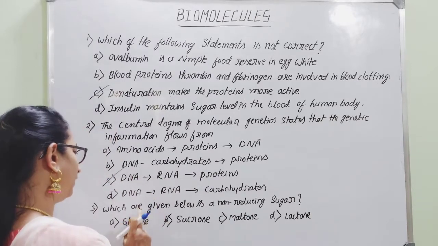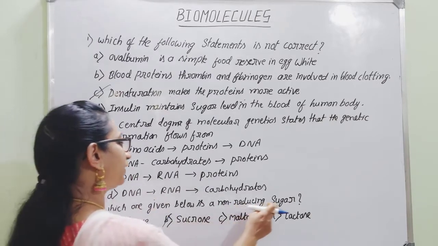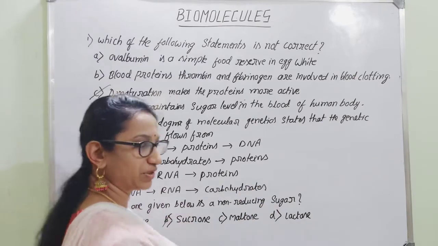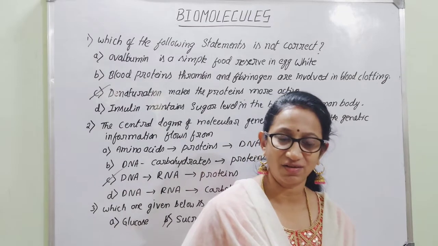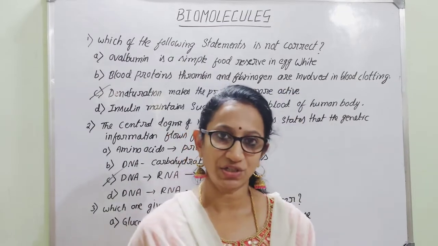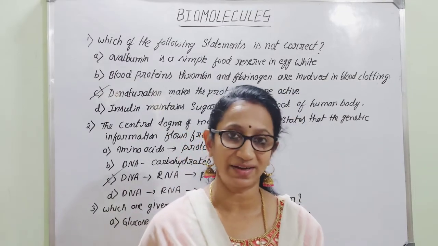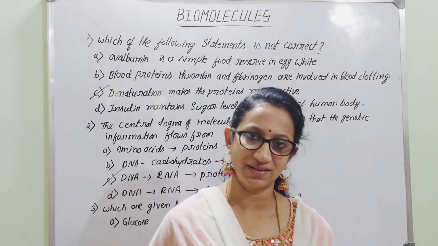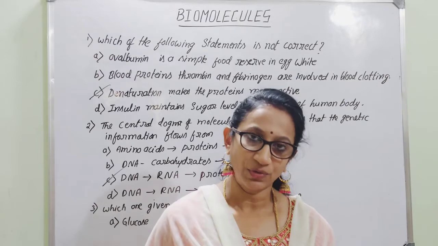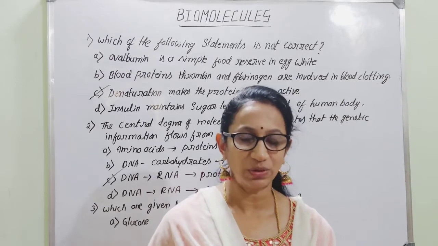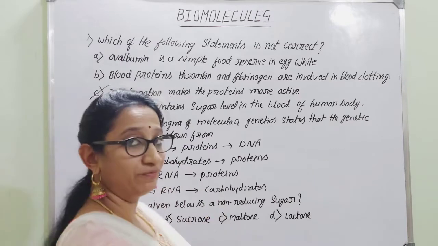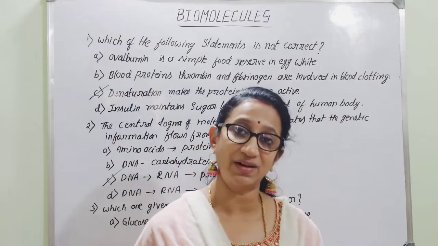Next question. Which one given below is a non-reducing sugar? So you have to select reducing sugar and non-reducing sugar. You know that the monosaccharides are all said to be reducing sugar because they contain free aldehydic group and free ketonic group. But if we come for disaccharides such as sucrose, maltose and lactose, here we can consider they have given different options. Some will be reducing sugar and other will be non-reducing sugar.